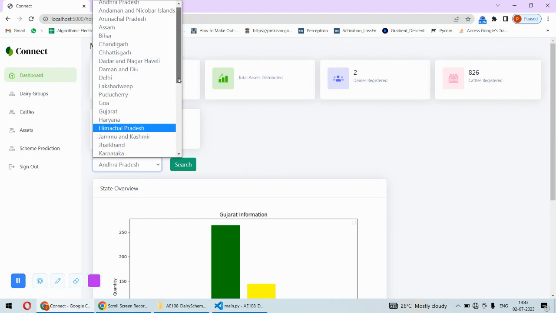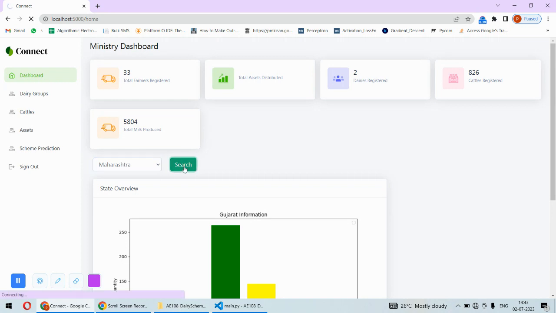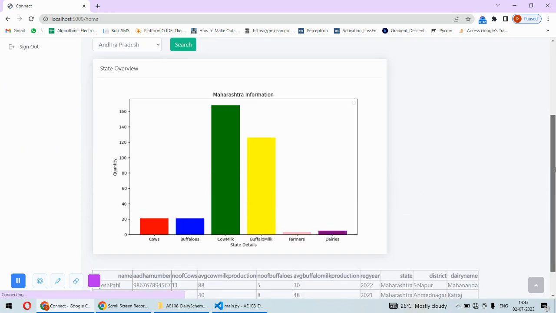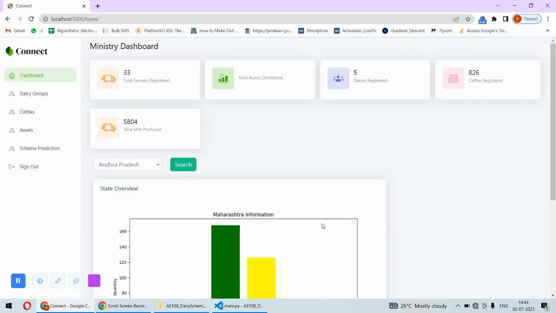They can just find, for example, Maharashtra. If they select it, then it will search for Maharashtra. So this is for Maharashtra. Whatever data is there, it's for the Maharashtra people, and all the farmers registered from Maharashtra will be available under the table. So that is the first dashboard that the ministry or the government can see.